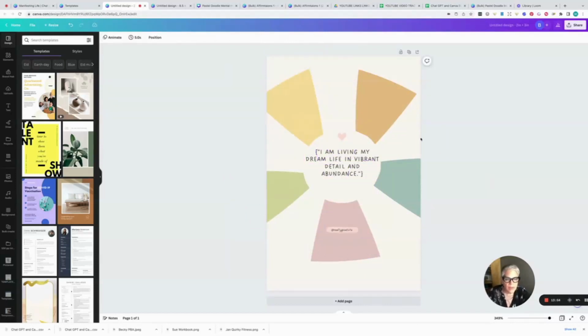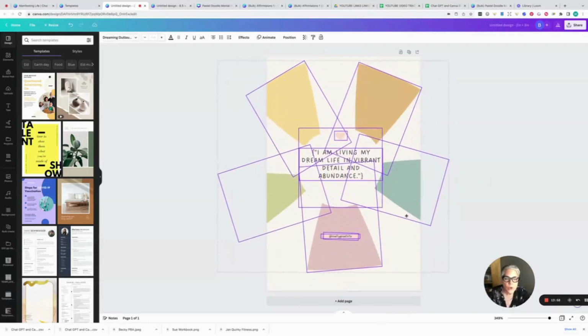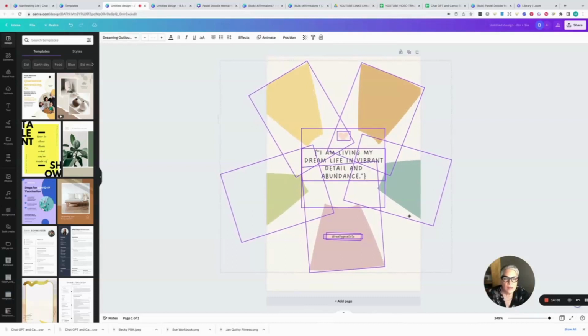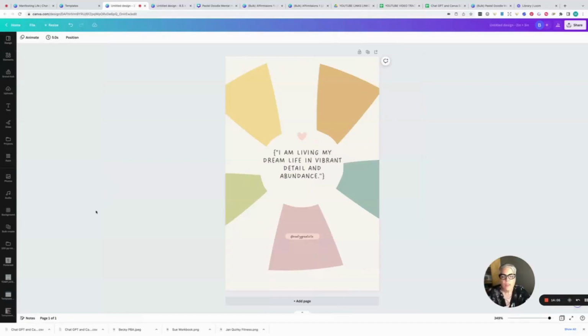We still have the affirmation card. If you wanted to, you could drag on it and make it a little bit bigger, but that's your workaround. You can take anything you have. You just have to resize it a little bit, but you can take anything you have and resize it however you want. And this was the workaround to resize when you're working with the free version of Canva, which is perfectly fine. You just create another document or template or element, whatever design, I guess that's what they call it. You do it in the size that you wanted to resize it to, and then you just copy and paste over and in there.